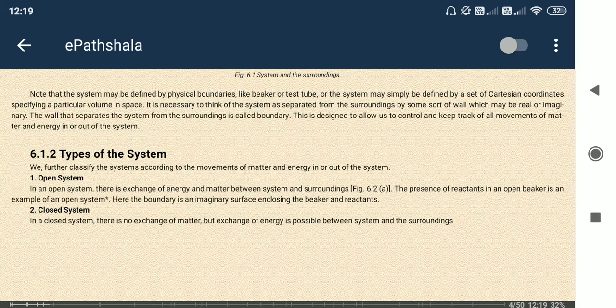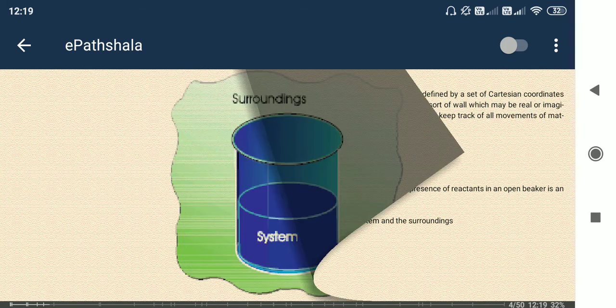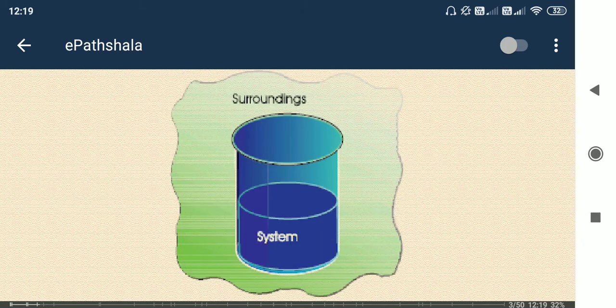In an open system, both mass and energy can be transferred. But in case of a closed system, mass is not transferring, but the exchange of energy is possible. How? See here, it is covered by a lid or some cover.